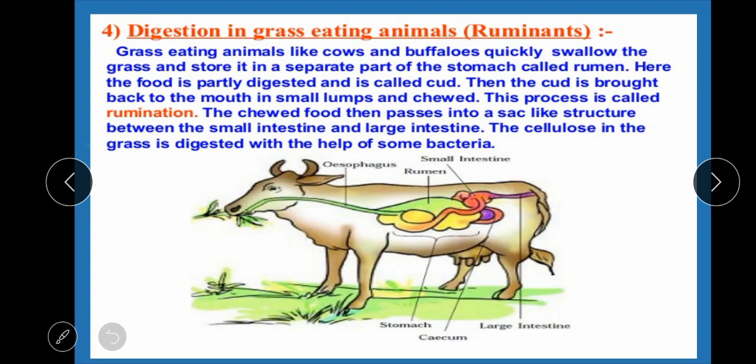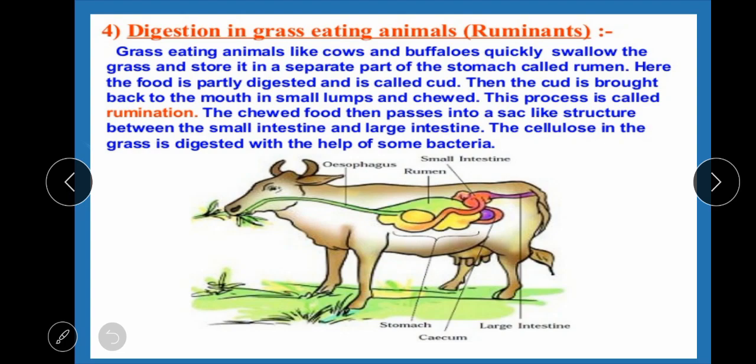If we talk from the beginning, grass-eating animals like cows and buffaloes quickly swallow the grass and store it in a separate part of the stomach called the rumen.